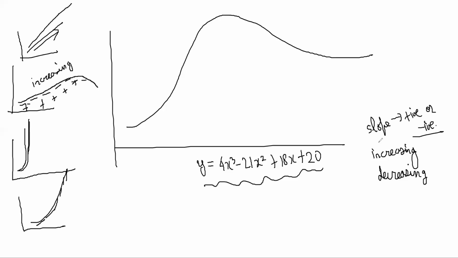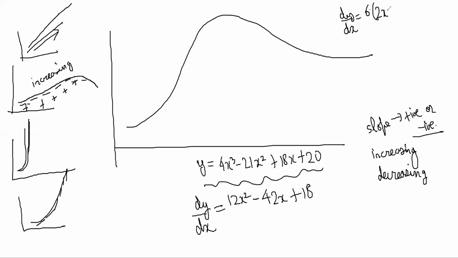So to decide that, we need to take derivatives. Do you know how to take derivatives? Yeah, I know. So it is 12x square minus 42x plus 18. That's it, right? So dy by dx is equal to 6 common: 6 times 2x square minus 7x plus 3, right?